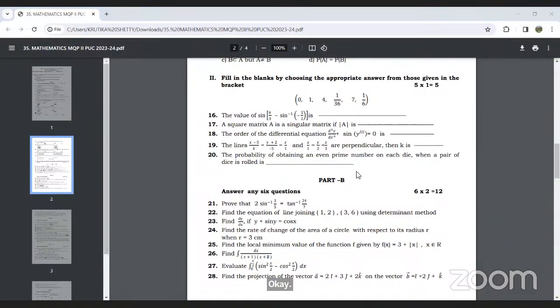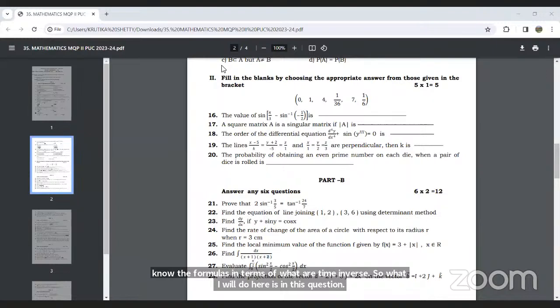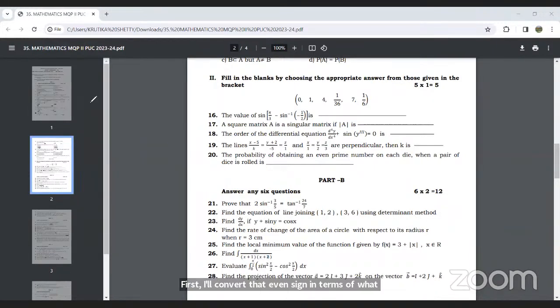See, we know most of the formulas in terms of tan inverse. So what I will do in this question is first convert the given sine in terms of tan. Pay attention.